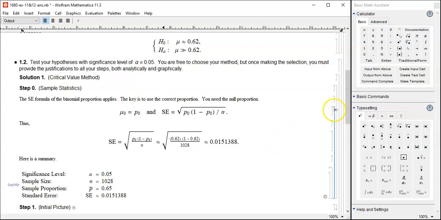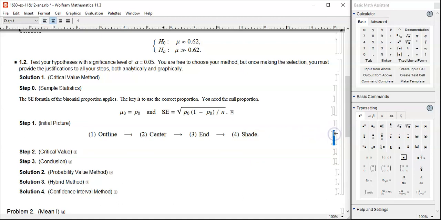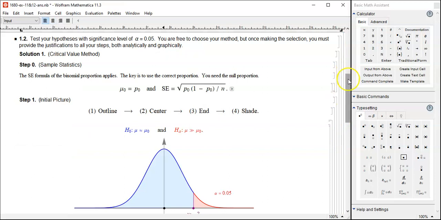Okay, now let's get the picture, and the outline will be given to you. I'll provide the outline, but as for labeling the center and end and the shading correctly, those are all up to you. Here we go.